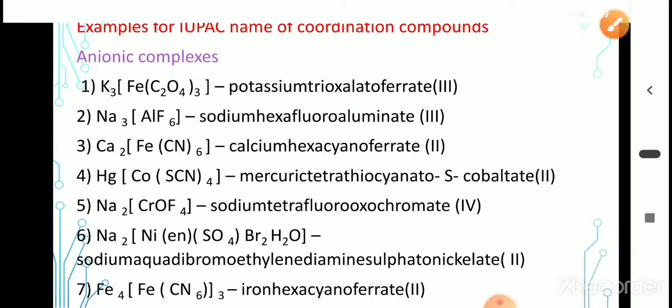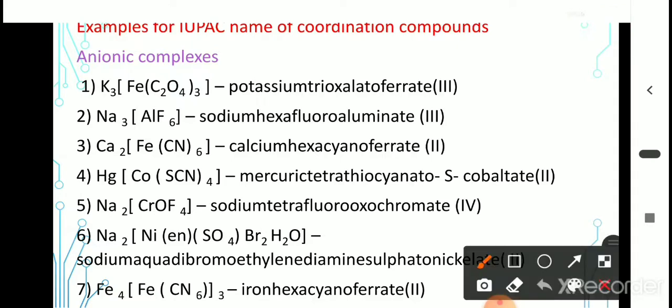Second example, Na3AlF6, cation is sodium, therefore sodium. 6 fluoride ions, therefore hexafluoroaluminate. It is also an anionic complex, therefore aluminate. And the oxidation state of aluminium is 3.